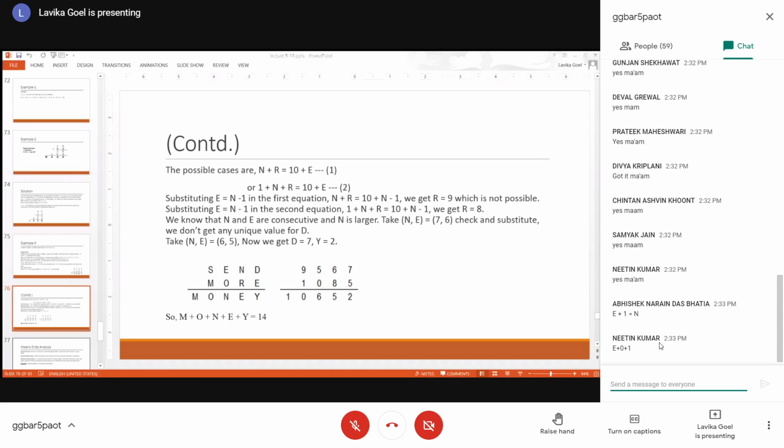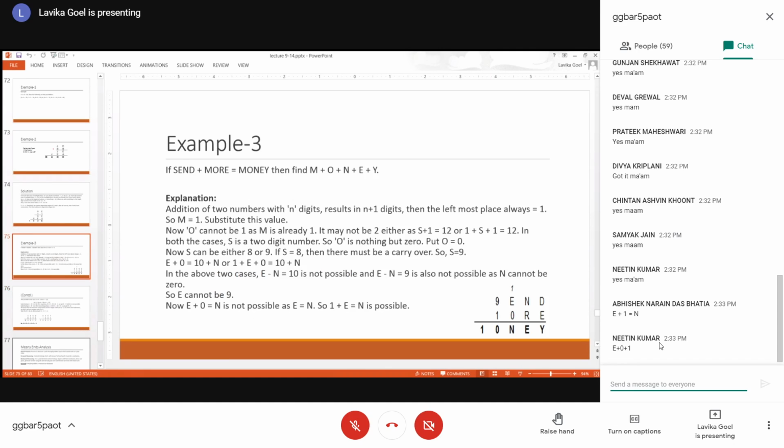Why am I saying 10 plus E? Because I know that there is a carryover. Why do I know that there is a carryover? Because just now I have established the fact that E plus 1 is equal to N. And that 1 I am getting from the carryover of the N and R column.